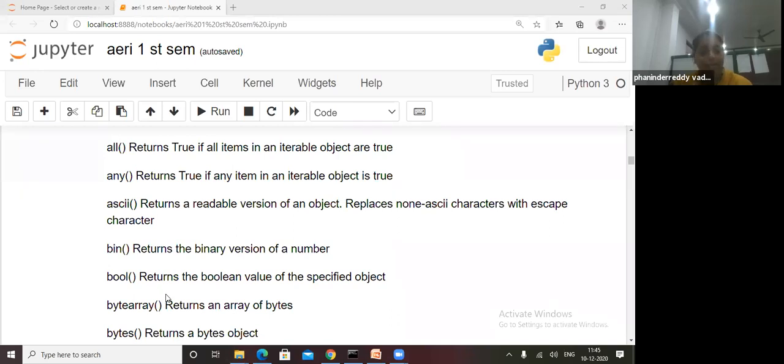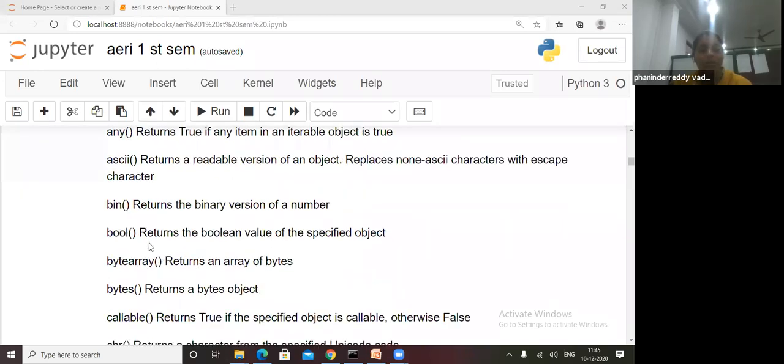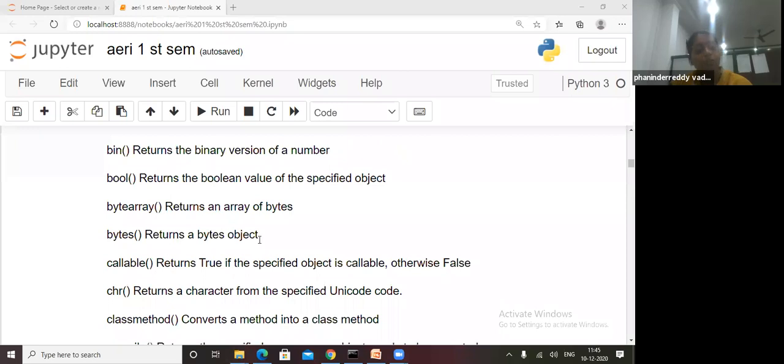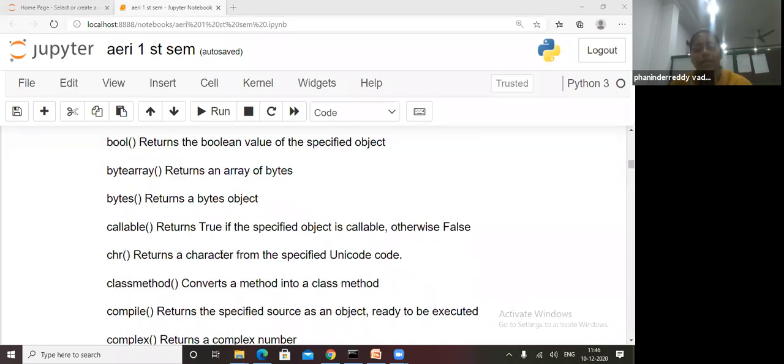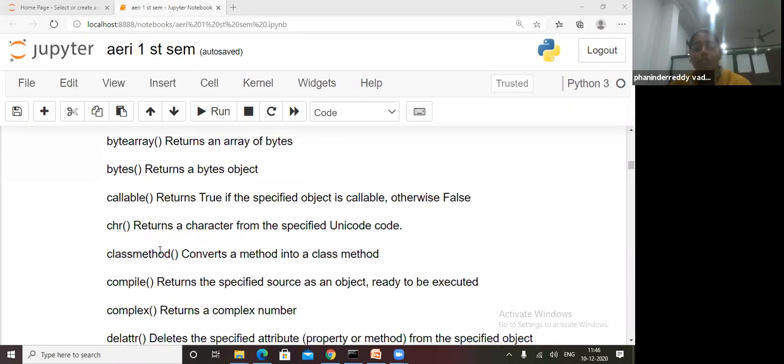See, Boolean value, bytearray, bytes. Bytes, what will it return? It returns a bytes object. Bytearray returns an array of bytes. chr, characters, returns a character from a specified Unicode code. And classmethod converts a method into a class method. Compile. Complex will return the complex number.